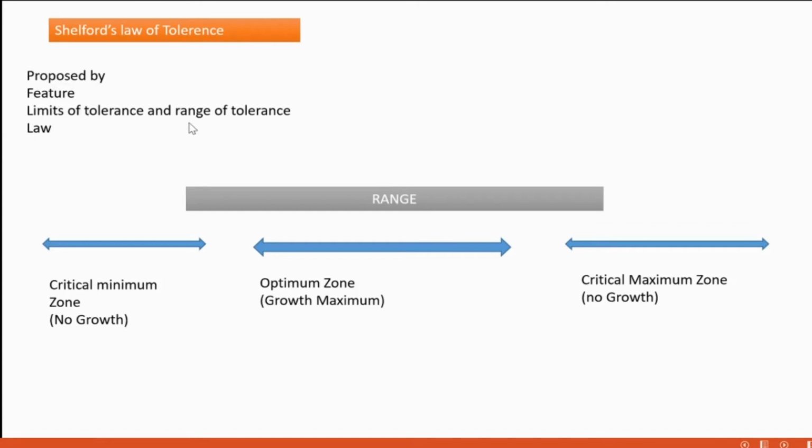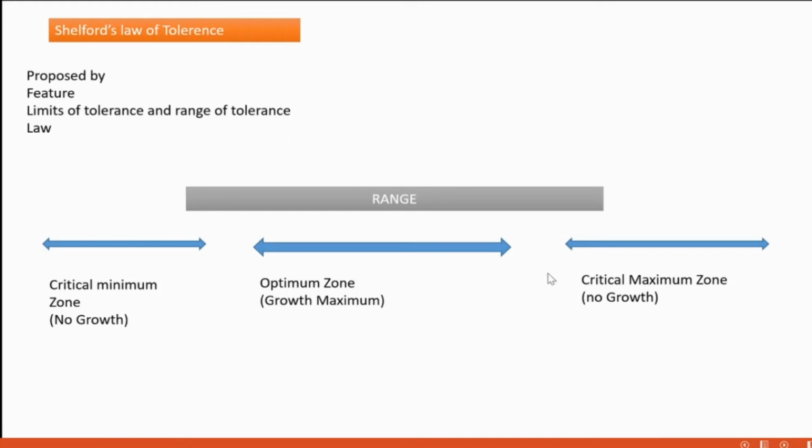Then limit of tolerance and range of tolerance. It is considering the limit with regard to phosphorus. If we take phosphorus as an example, it has a minimum amount and also a maximum. If the amount of phosphorus exceeds a level, that also stops the growth of the plant. So, limit of tolerance and range. And then what is range of tolerance? Range means a range between the maximum level and the minimum level with respect to a limiting factor.